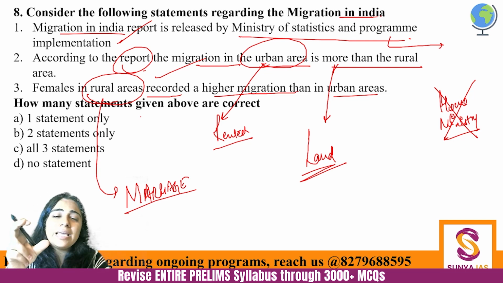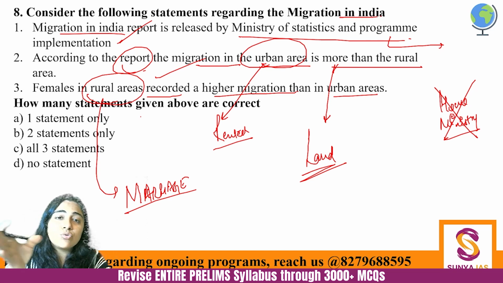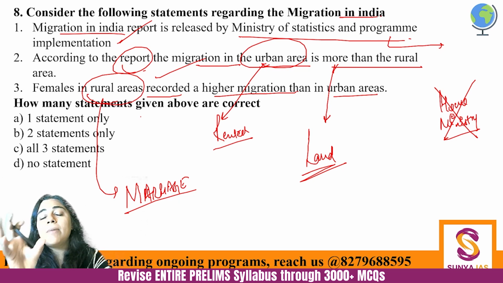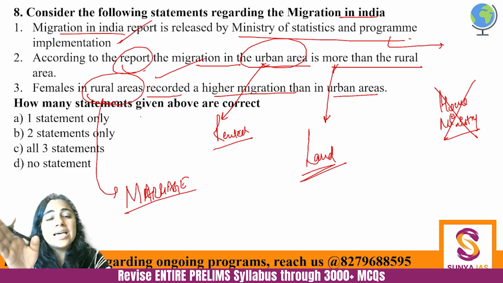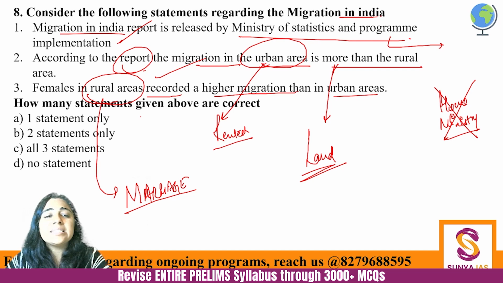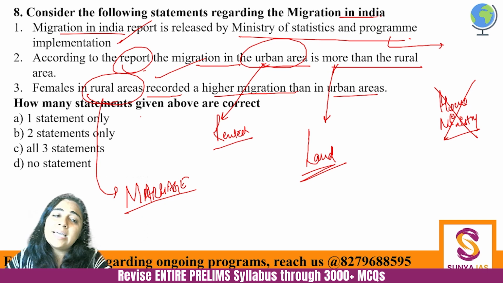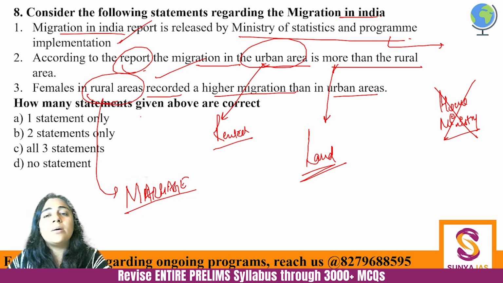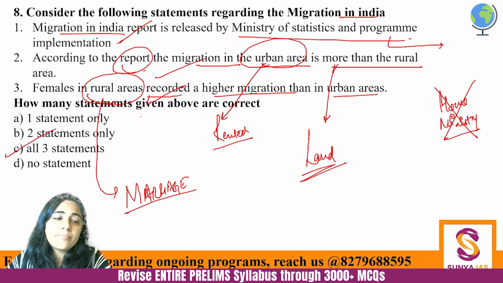But in rural areas, it is very common to move from one village to another. There will be rural to rural migration. So the highest amount of rural to rural migration is by women, and the highest amount of rural to urban migration, you can understand, is by men, because men migrate to urban areas in search of better job prospects. Why? Because our agriculture is not that developed. Everything is interrelated. So the third is also correct, and all three statements here are correct.